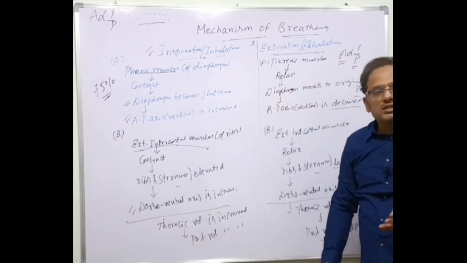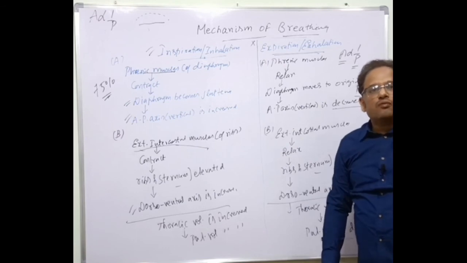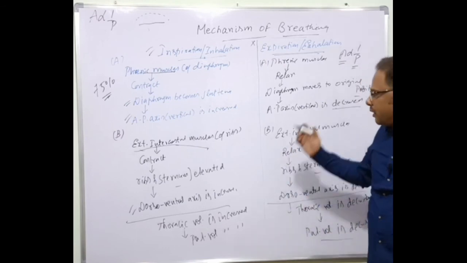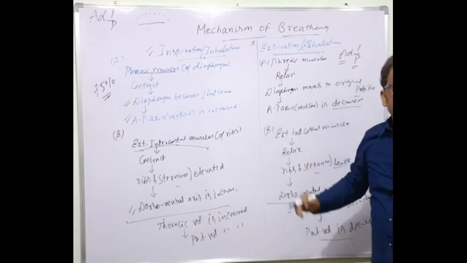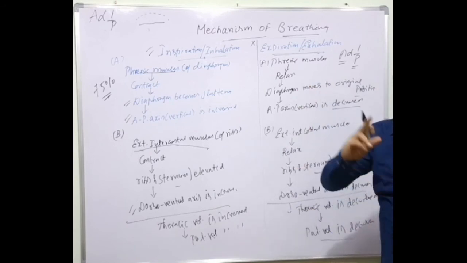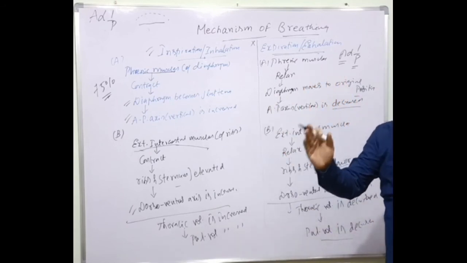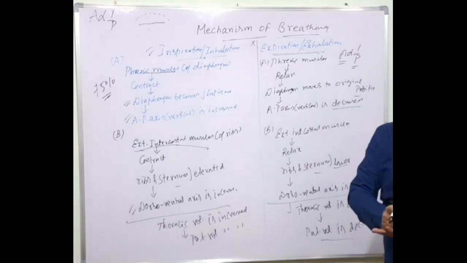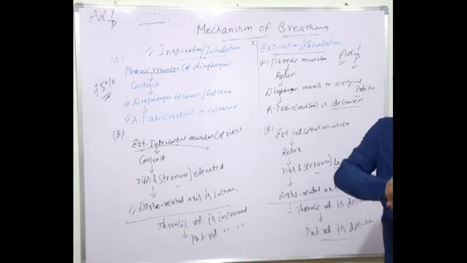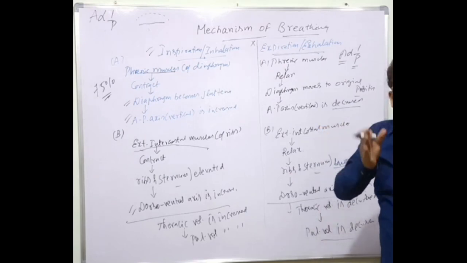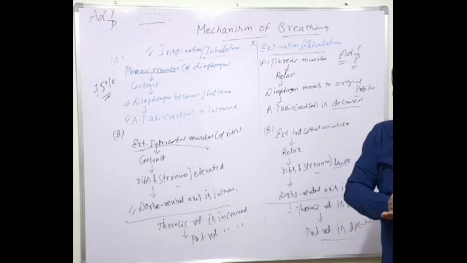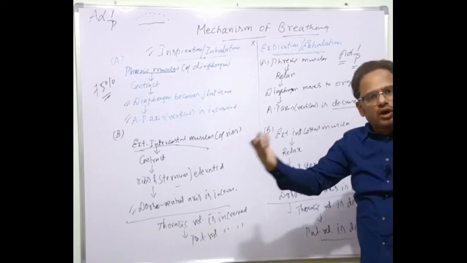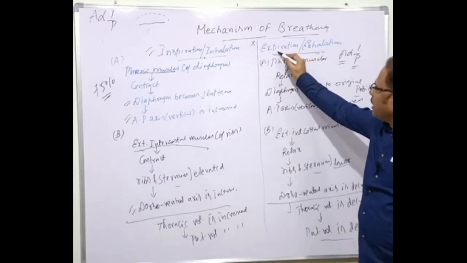Why? Because the intrapulmonary pressure of carbon dioxide is more compared to the atmospheric pressure. The atmosphere contains lesser carbon dioxide, whereas the lungs contain more, so the pressure is more in the lungs. That's why, based on diffusion of gases, carbon dioxide goes out from the lungs into the atmosphere, and that is nothing but expiration or exhalation.